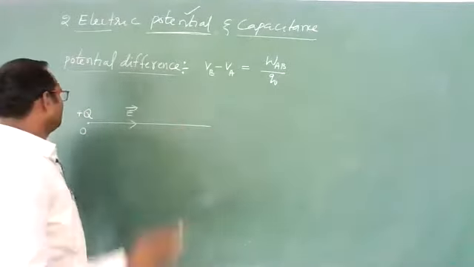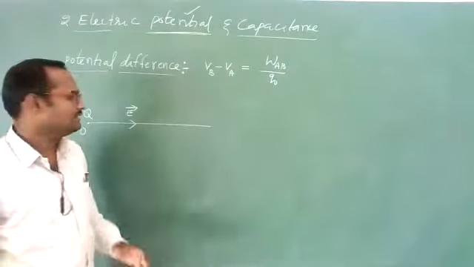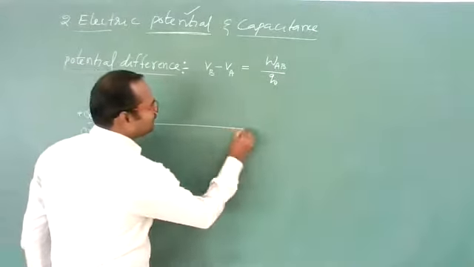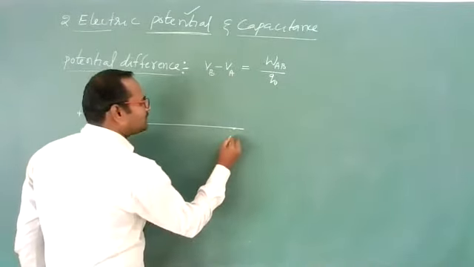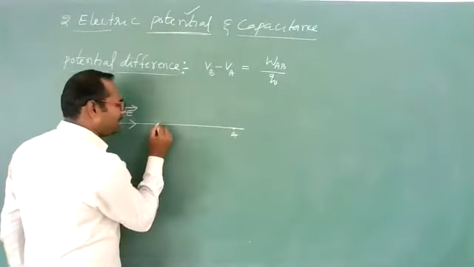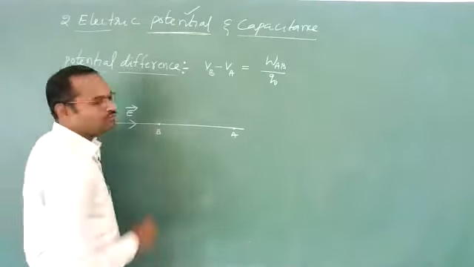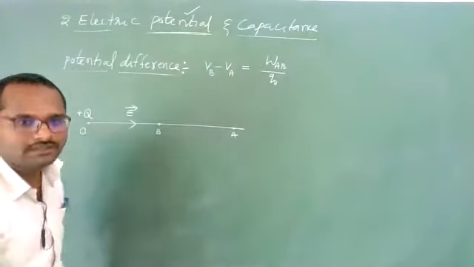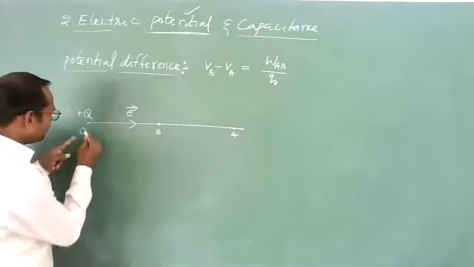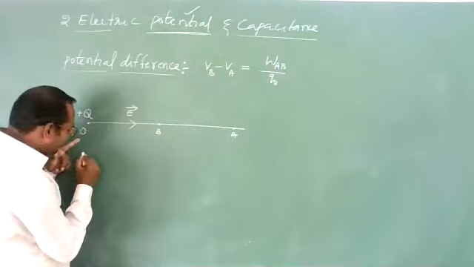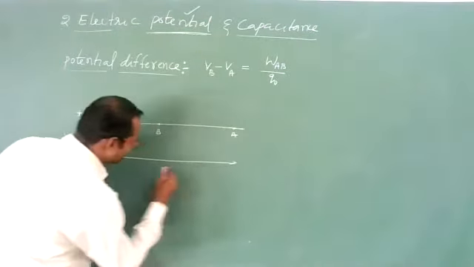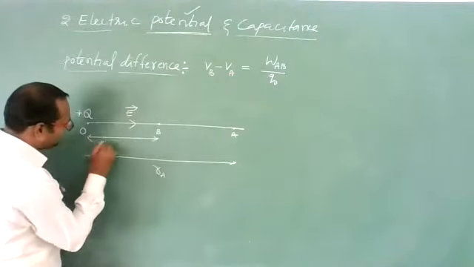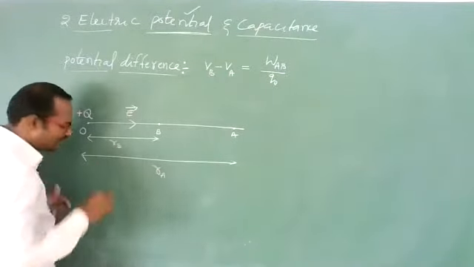Clear? From point O. Clear? Yes. Now, within this field, let us suppose you want to move a charge from point A to point B, up to this point B. Clear, students? If from this positive charge O, the distance of A is, let us suppose, RA, and the distance of B is, let us suppose, RB. Are you understanding?